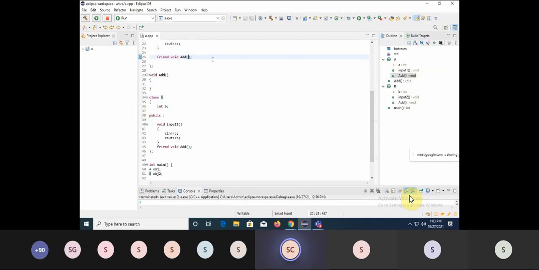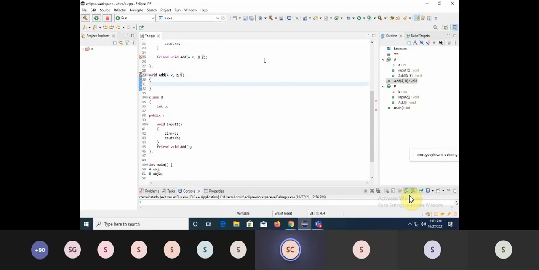So one is my A, another is B. So what is the data type of the parameters? The data type of the parameters of your friend function will be object, the class name. Right? So it is user defined. So parameters are objects only. So in the definition also it will become like A. You can take it as anything. So B. Now when I wanted to access this, how can I access it?